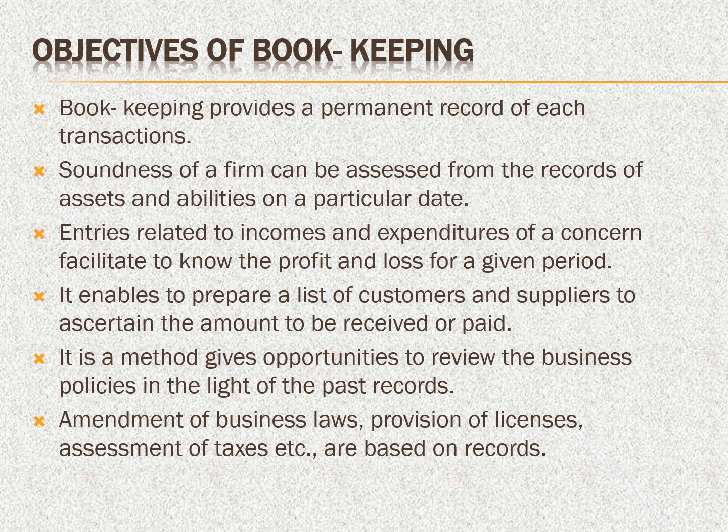That means we have to identify the accounting policies and procedures. The policies and procedures mean we have to follow the accounting rules, the golden rules of accounting. Then only can we identify correct bookkeeping practices. The next one, amended business laws, provisions, licenses, assessments, and tax, etc. are based on the records.